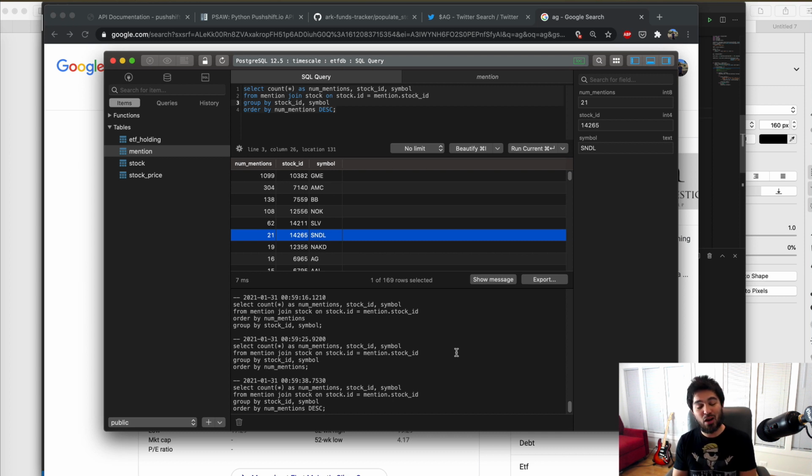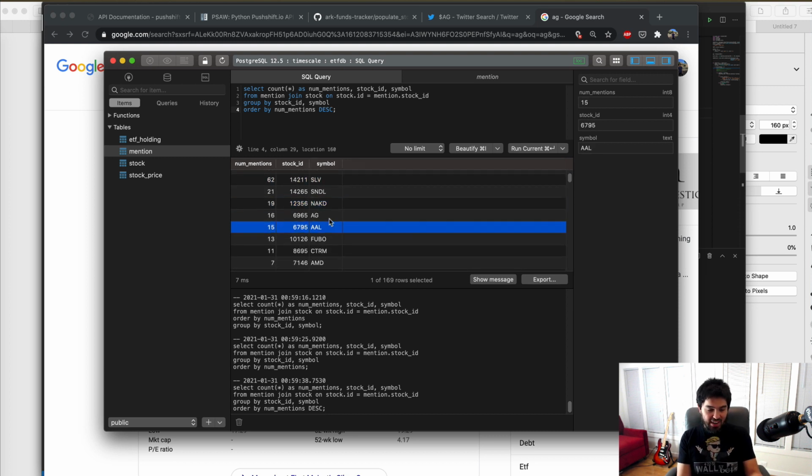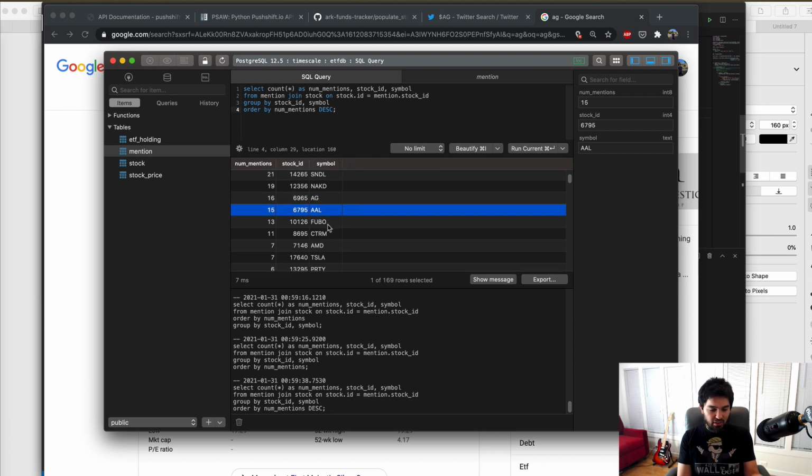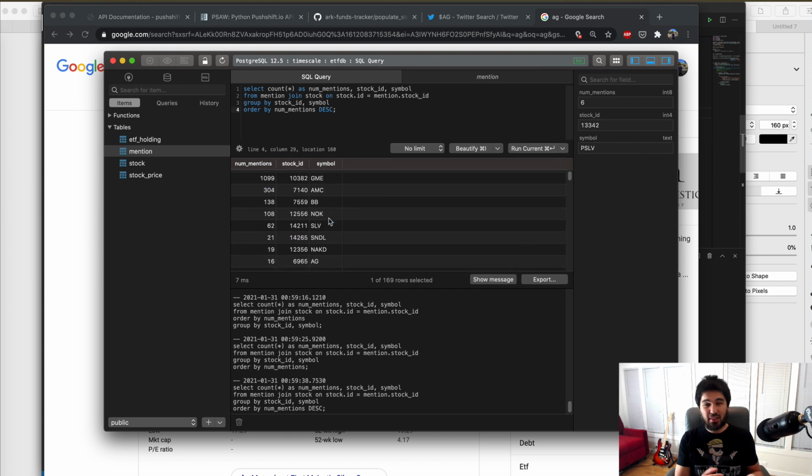We pulled data from a subreddit using a Python package, and we looked through all those messages and found any cashtags to find mentions of a particular stock, and we grabbed all those and stored that in a new table that we created in PostgreSQL. We ran a couple queries here just to see which stocks are being mentioned the most in the last 24 hours, and we found silver here, and you can look through NAKD, AG, which is Majestic Silver, American Airlines, Fubo, and so you see this trend of a lot of PSLV, a lot of stocks that are shorted a lot.